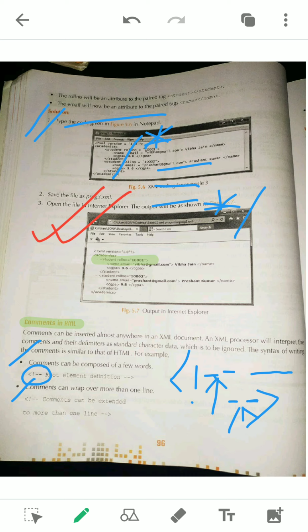If it is a single line, then you just finish within the same line. If it is multi-line, you can wrap, wrap means more than one line, one after another. So it is a wrap over more than one line, and you can write in a similar way. These restrictions were also there in our exam. So what are the restrictions? On the next page you will get two restrictions while writing comments in XML.